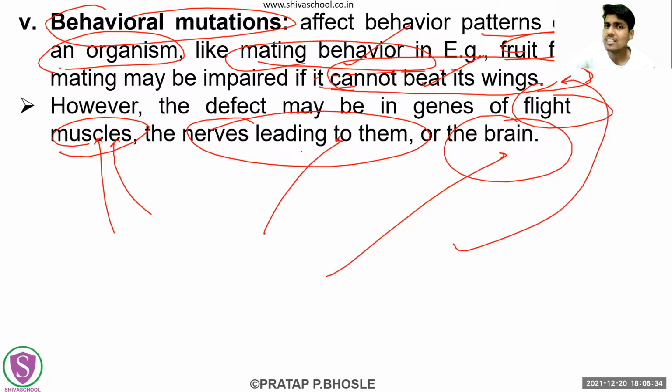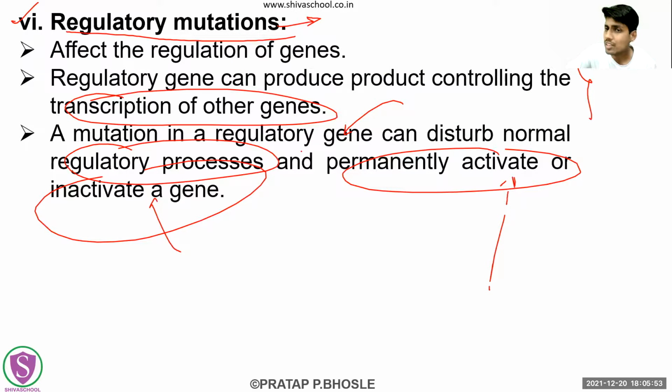Then there are certain behavioral mutations, like the mating behavior of fruit flies. If these genes get affected, then ultimately they may not be able to perform their normal mating behavior. This mutation may be in the muscles or the nervous system also. Then there are regulatory mutations, the mutations in the regulatory area. That is the most important area in a gene, so it may permanently activate or deactivate that gene.